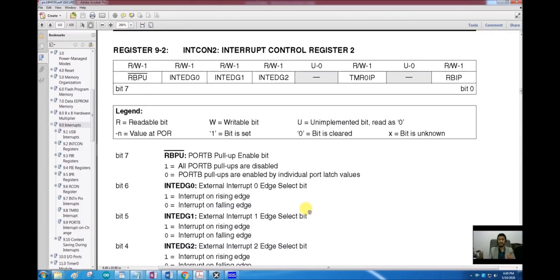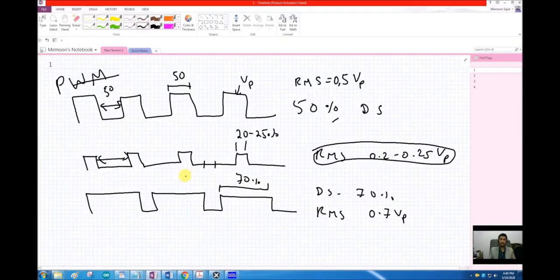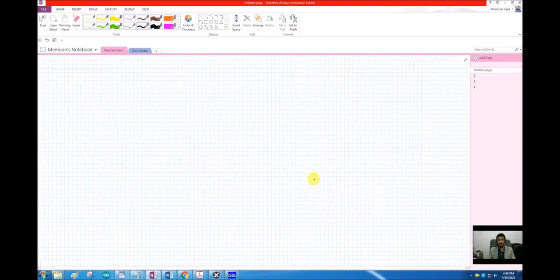And this is a very good feature to detect the edge, not the actual state. We are detecting the edge. So this edge, the falling edge or the rising edge, will exist just once.